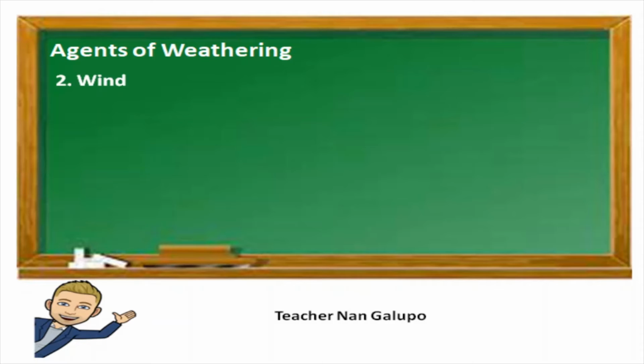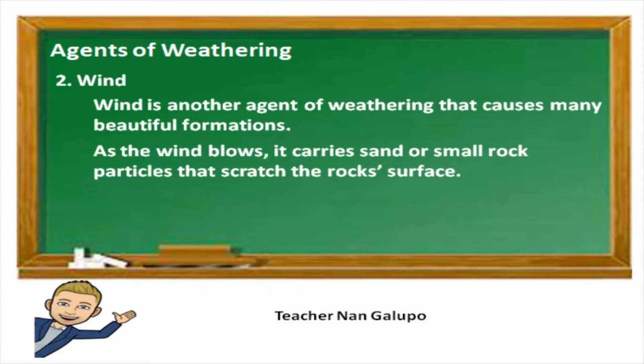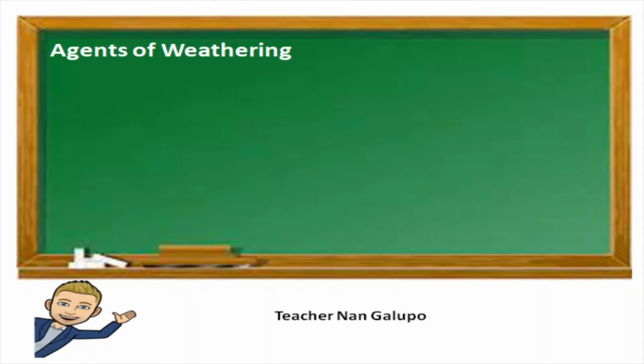Wind. Wind is another agent of weathering that causes many beautiful formations. As the wind blows, it carries sand or small rock particles that scratch the rock surface. This can bring about mechanical weathering or physical weathering, which can also result in different rock formations.